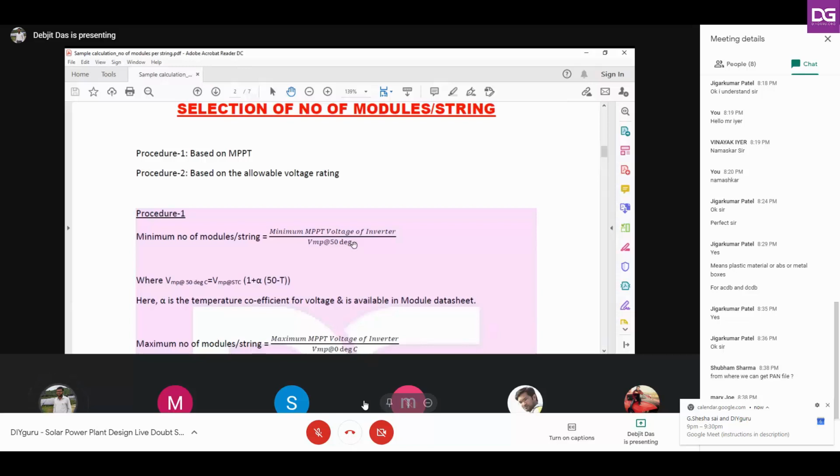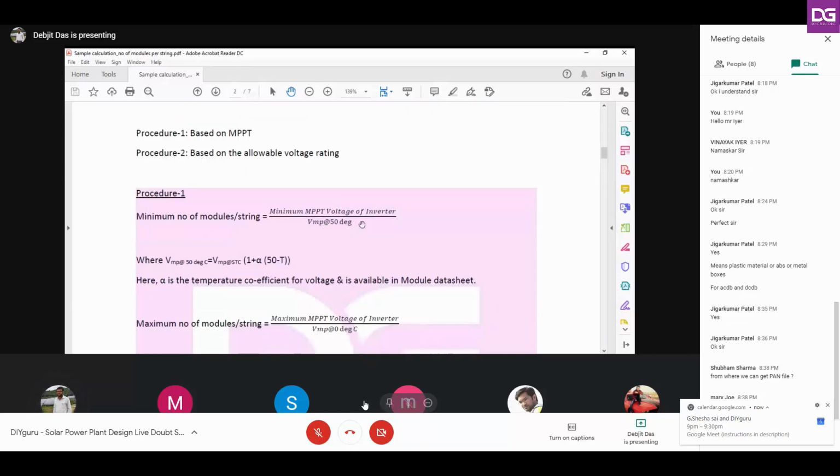Okay. So for our country India, I hope all of you belong to India, taking the example of India, the temperature of the module will be in a range of 45 to 50 degrees centigrade, right?